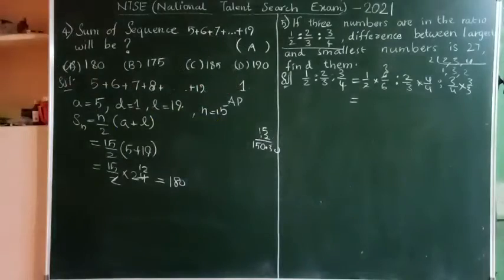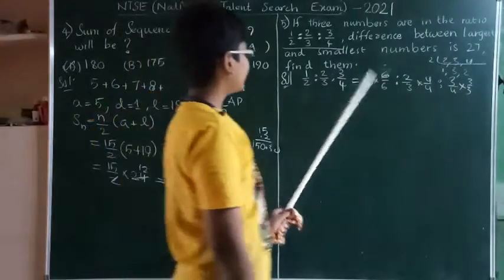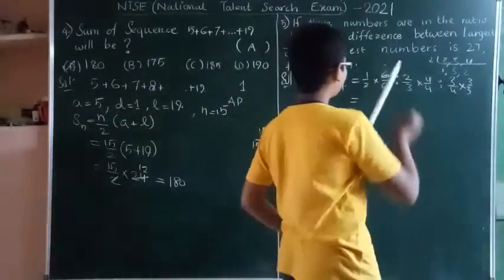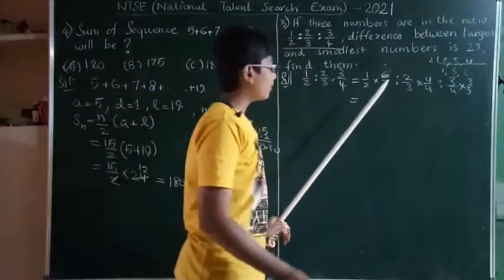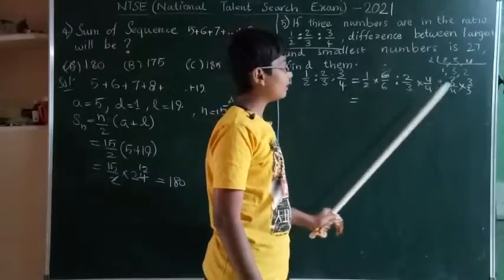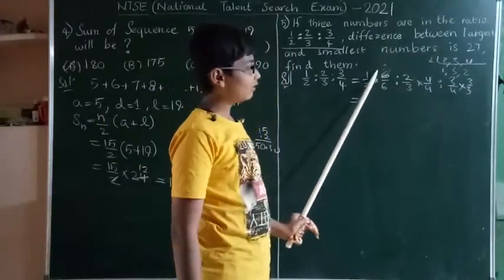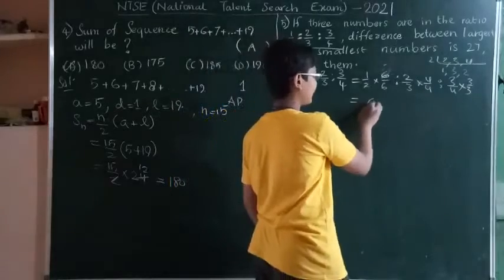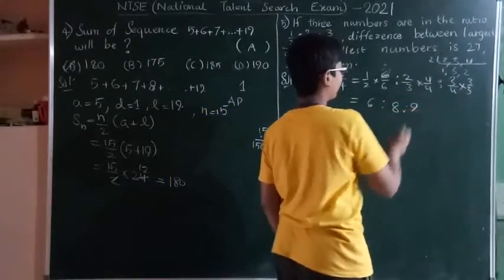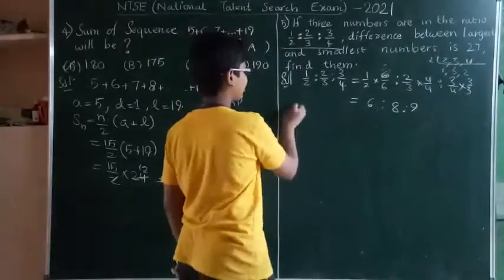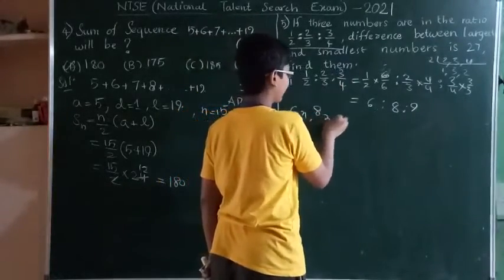Now because all the denominators are the same, 12, take the numerators. 6 is to 8 is to 9. Now let's consider this as 6x, 8x, 9x.